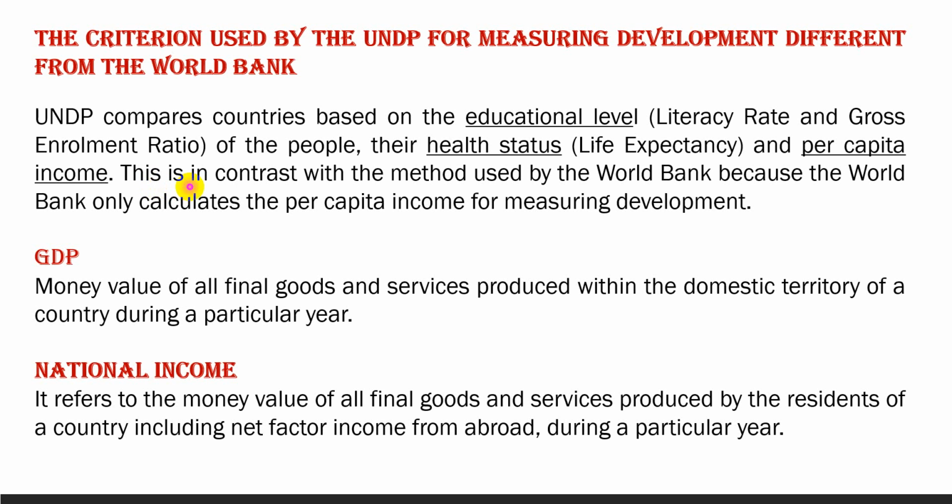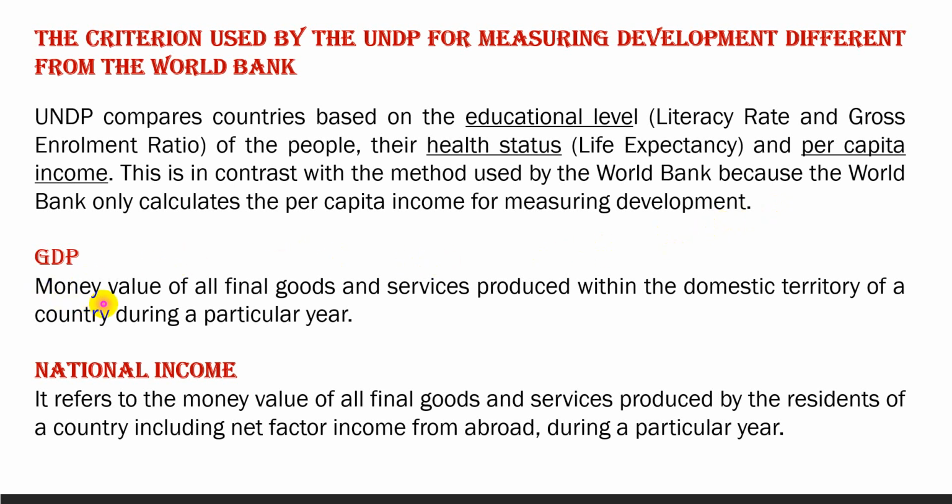So this is in contrast with the method used by the World Bank, because the World Bank only calculates the per capita income for measuring development. So the criterion used by UNDP is reliable and uses more than one criteria to measure the development.